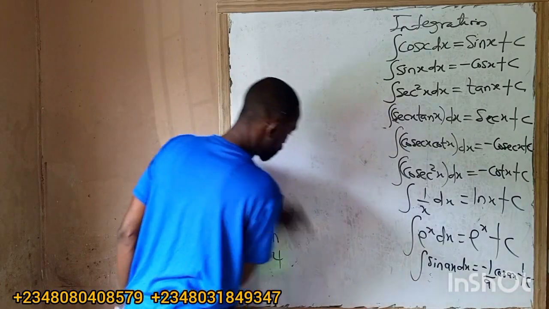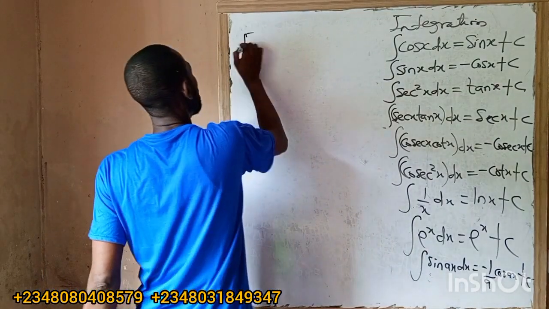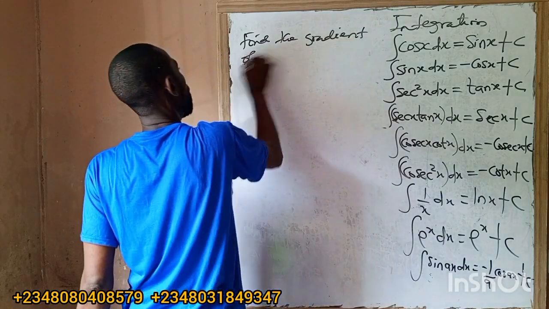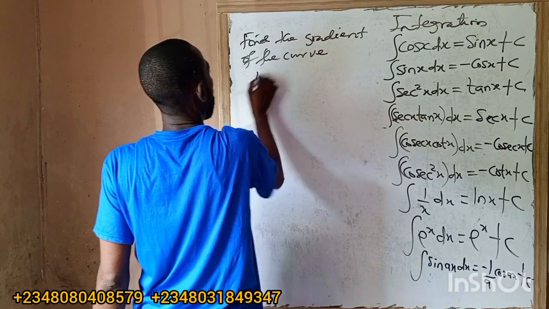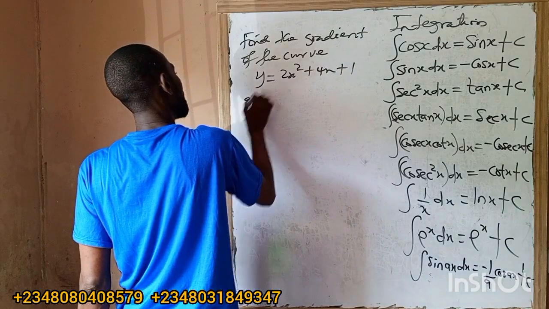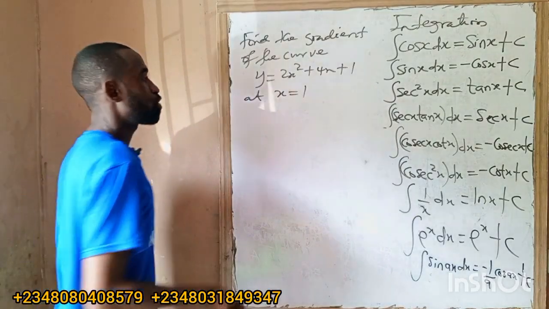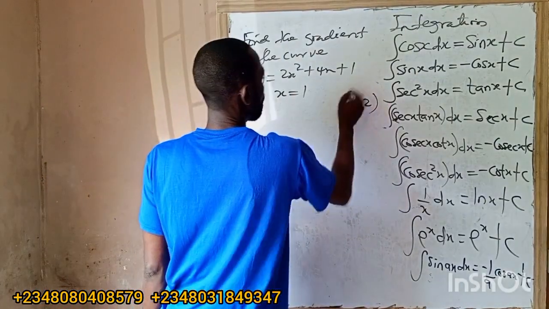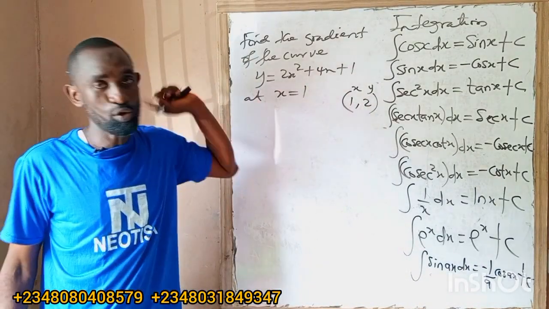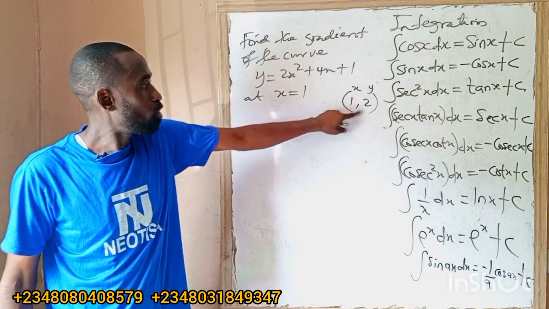Then under application 2, if they say find the gradient of the curve. Find the gradient of the curve y equals 2x squared plus 4x plus 1 at x equals 1, or they put 1 comma 2. This is for x, this is for y. At 1 comma 2, we don't need this y. What we need is just the point of x. Either they say at x equals 2 or x equals 1, or they say at 1 comma 2. I don't need this y.